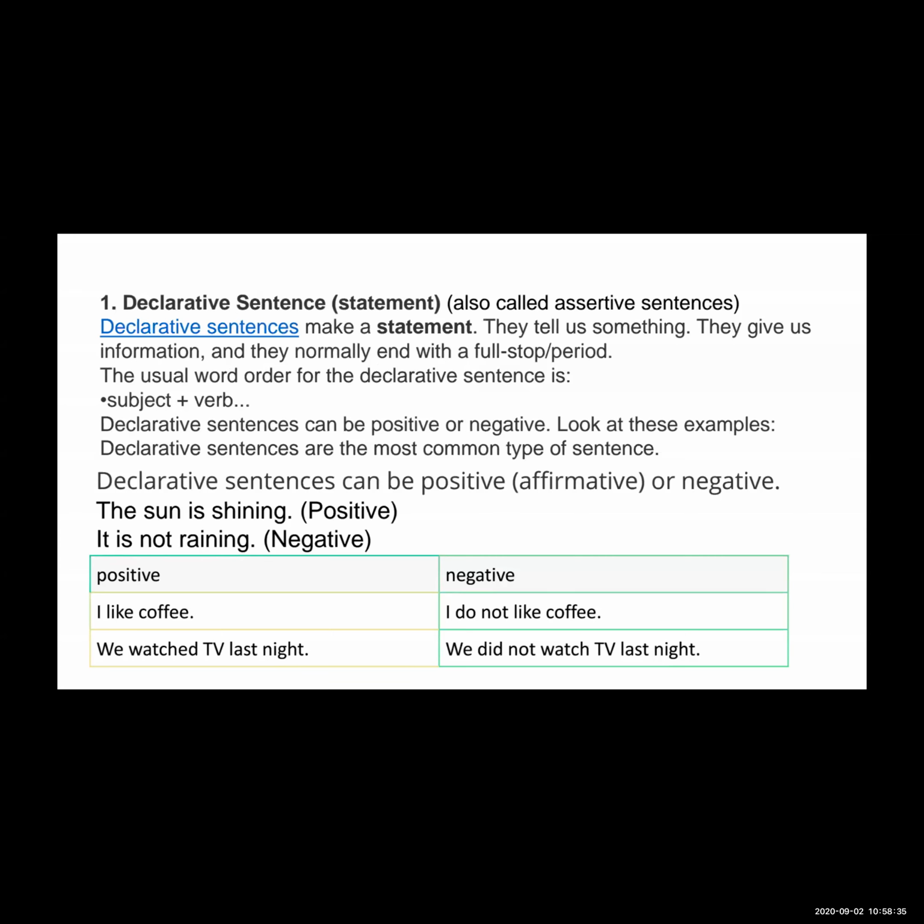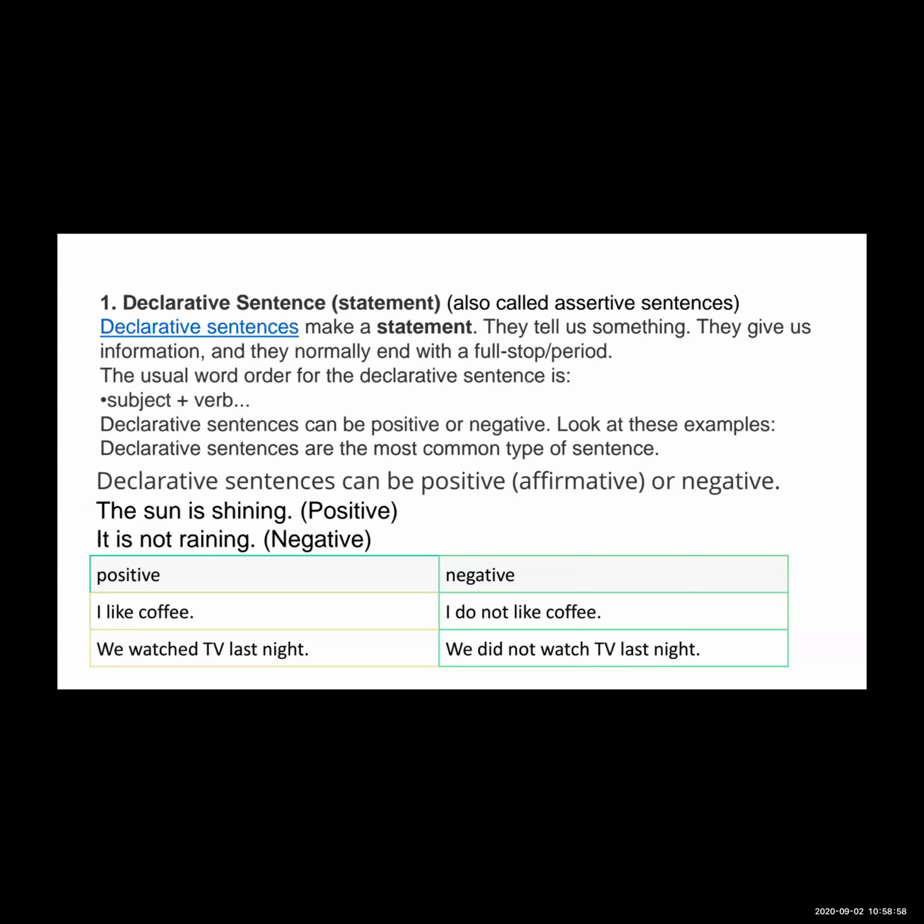Declarative sentences make statements. They tell us something, they give us information, and they normally end with a full stop.